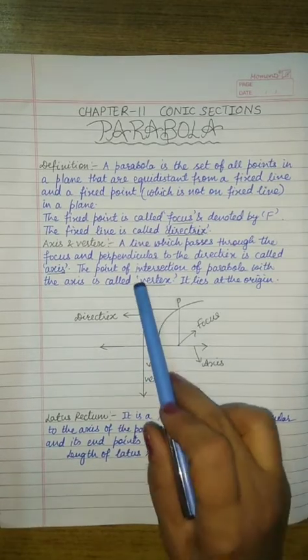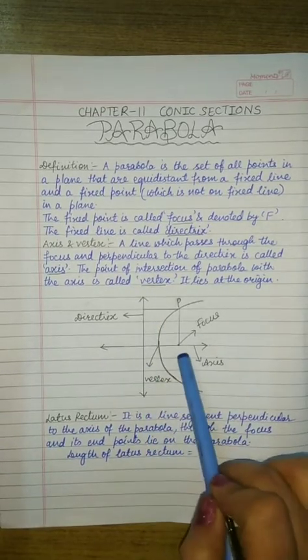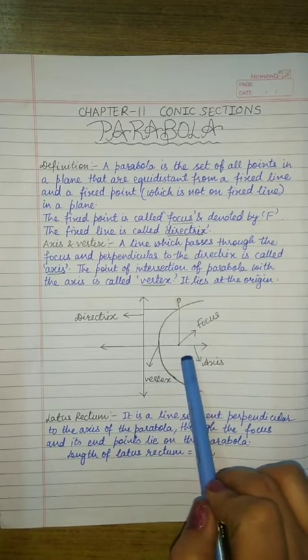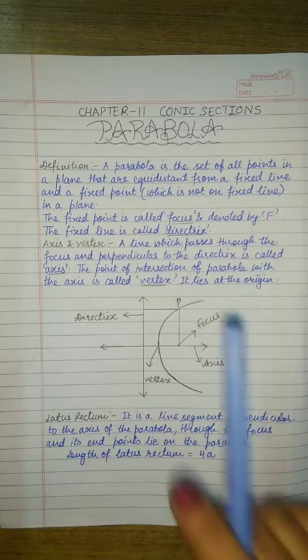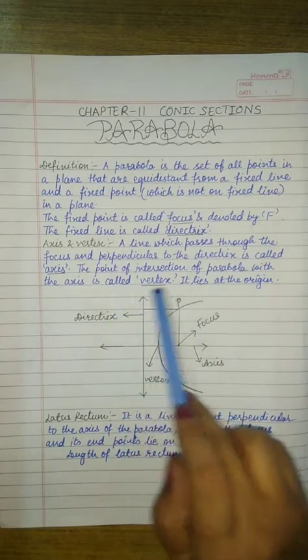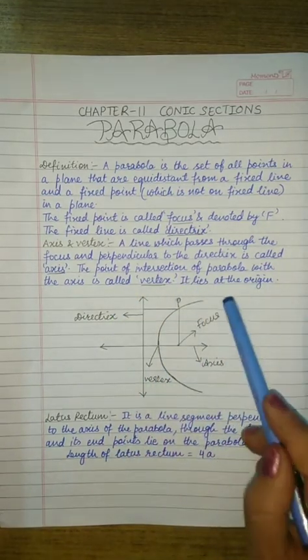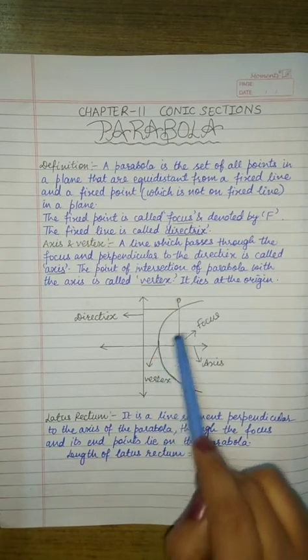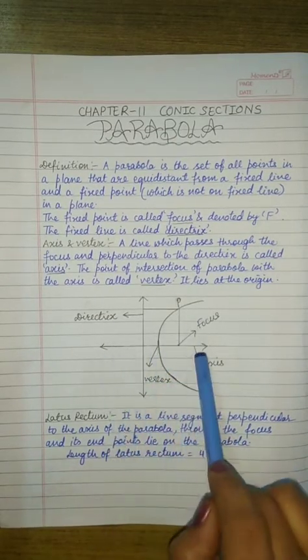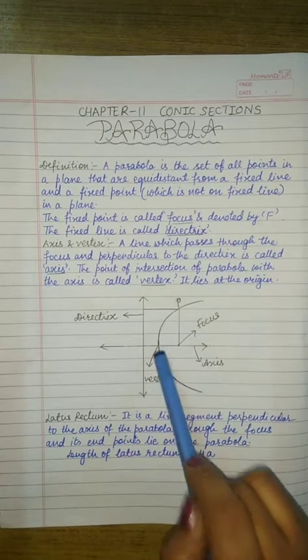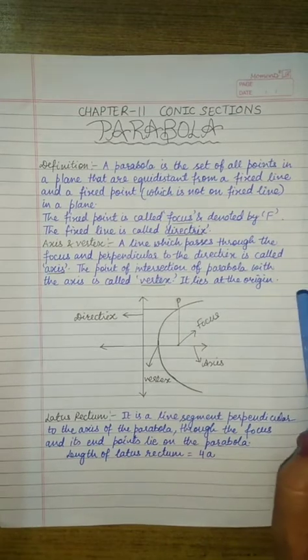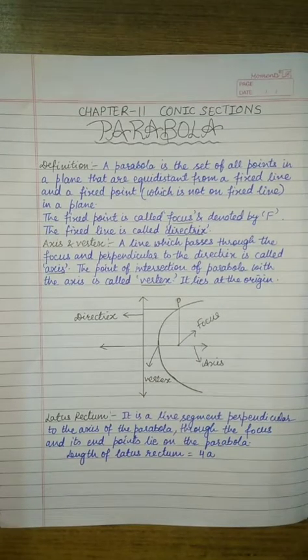Axis is perpendicular to the directrix and it passes through the focus. Then what is the vertex? The point of intersection of the parabola. Where this parabola intersects with the axis, that point is called the vertex, and the vertex lies at the origin. So the coordinates of the vertex will be 0, 0.